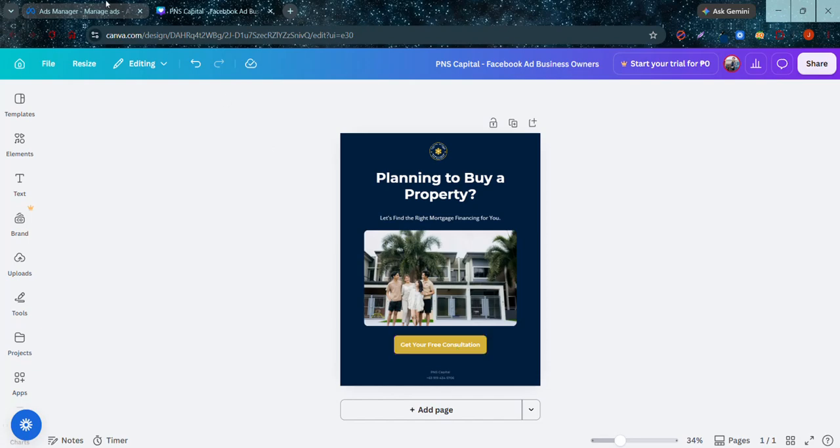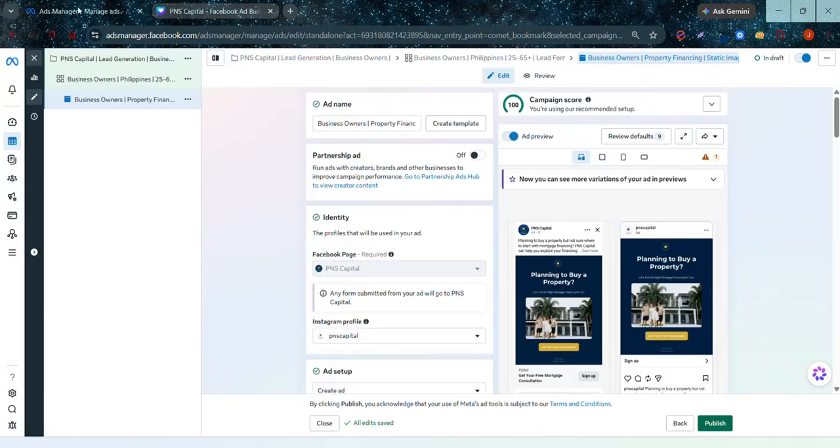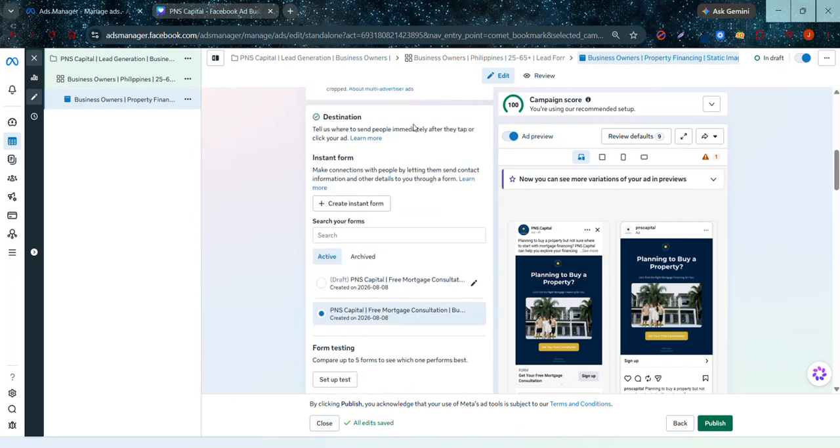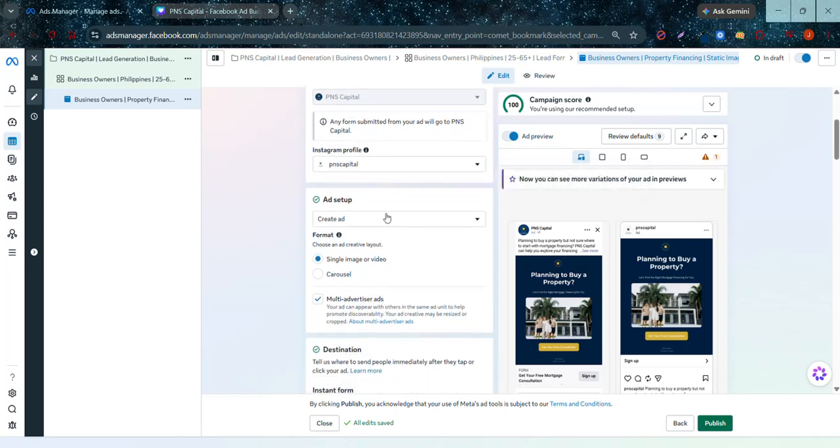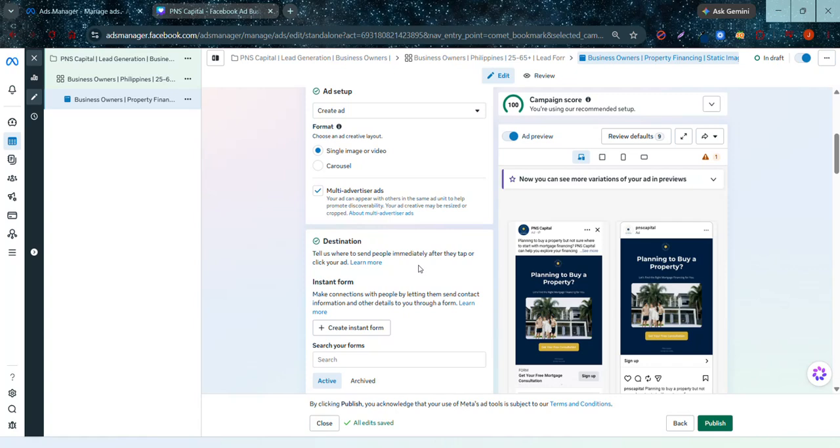So going back, the ad name that I have titled is Business Owners Property Financing Static Image. So this is just a label for the ad. And here in the ads manager, identity is set already by default for the Facebook page of PNS Capital and also the Instagram profile. For the ad setup, it's create ad and the format is single image or video.